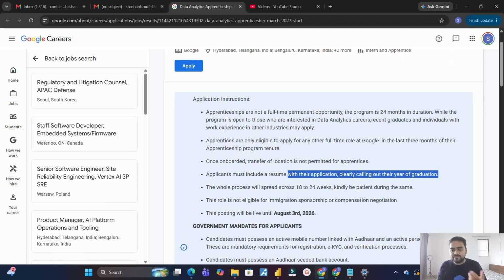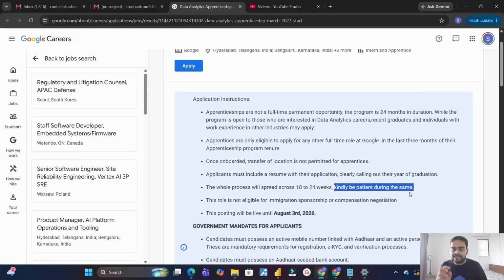The next point, which is very important, is that the whole interview process will go on for around 18 to 24 weeks. That means 4 to 5 months of time is taken by Google to process the entire interview schedule. So you need to have patience. If you get shortlisted, they will directly approach you through mail or through a direct call. You don't have to reach out to anyone else to get the update. If you are selected for any interview round, you will be directly reached out to by Google itself.